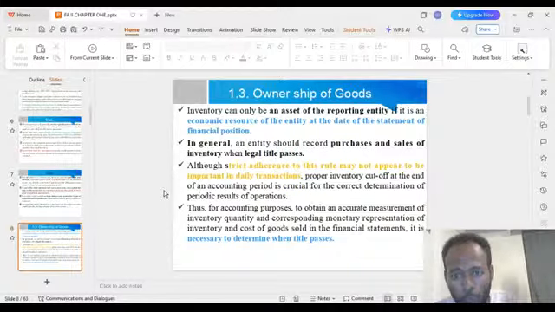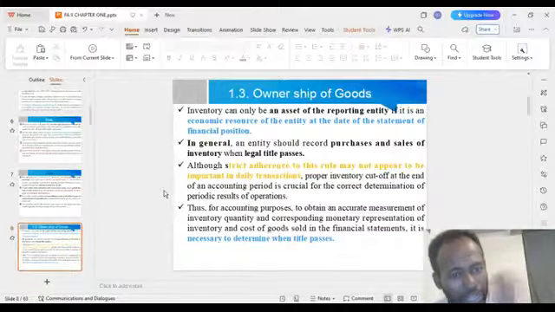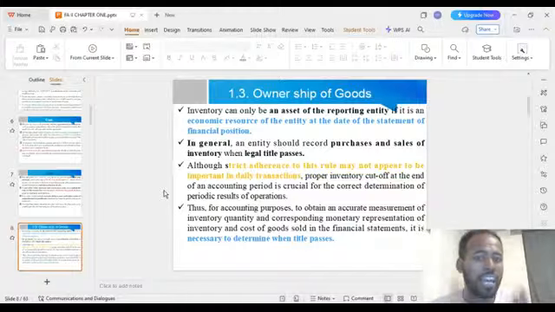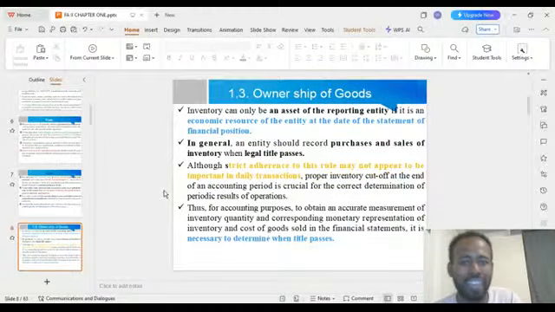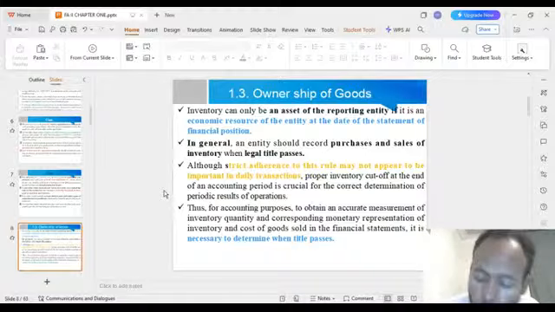From the very beginning, we say that in general an entity should record purchases and sales of inventory when the legal title is passed. Without the legal title, it is not your inventory.